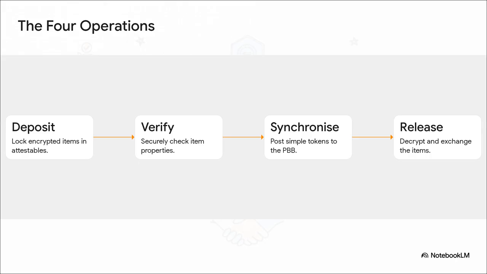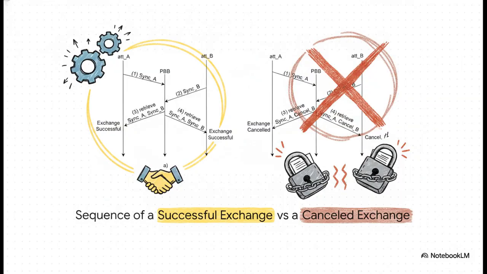Second, verify. The secure attestables secretly double-check the items to ensure they're exactly what was promised. Third, synchronize. The attestable sends simple text tokens to the public bulletin board saying, "Hey, we're ready to proceed." And fourth, release. If both tokens show up on the board, the attestables simultaneously decrypt and release the items to their new owners. Let's trace this out.